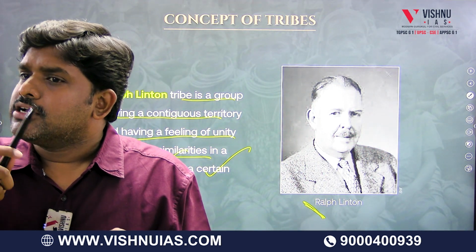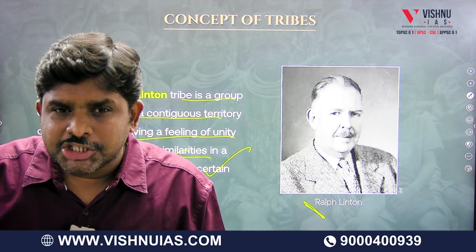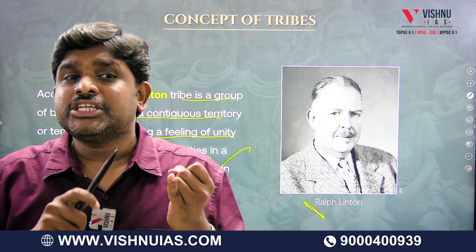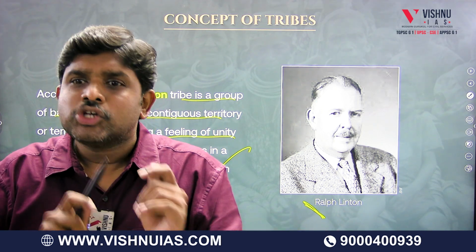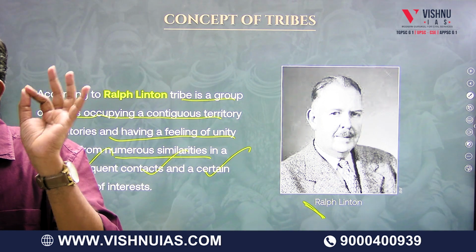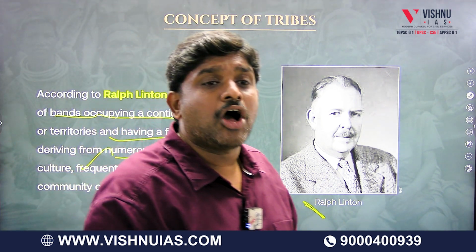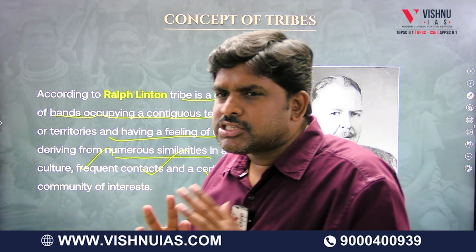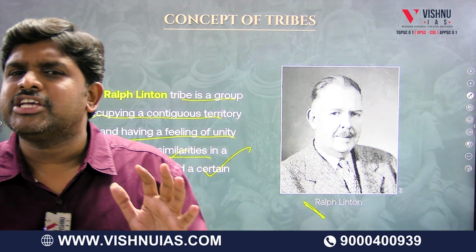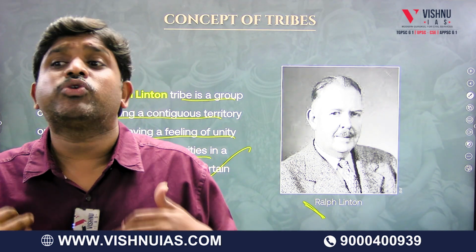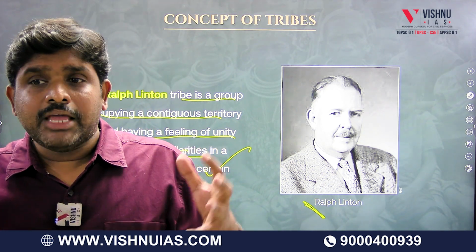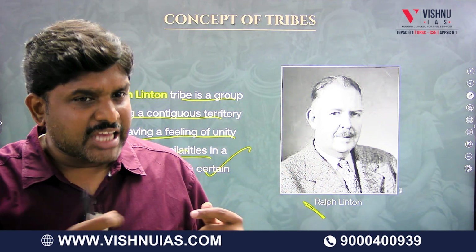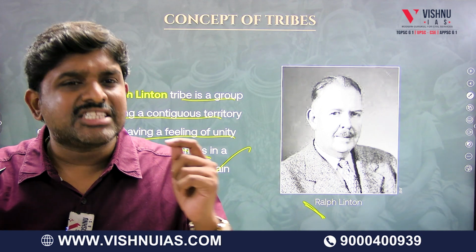Territorial similarity, religion, language, culture, association with each other, kinships, taboos. That particular group is called a tribe according to Ralph Linton. So, two definitions for every topic. If you remember two definitions, it's enough and more. But before that, try to understand it. So, a tribe is a group of bands in a contiguous area, connected by similarities.